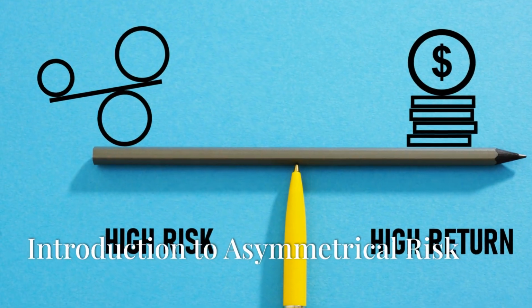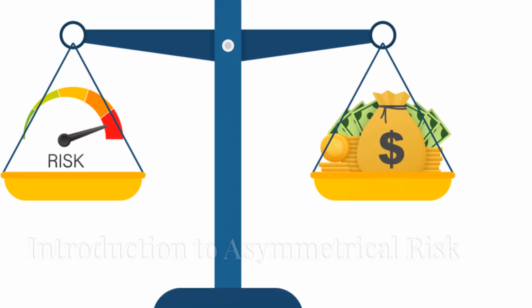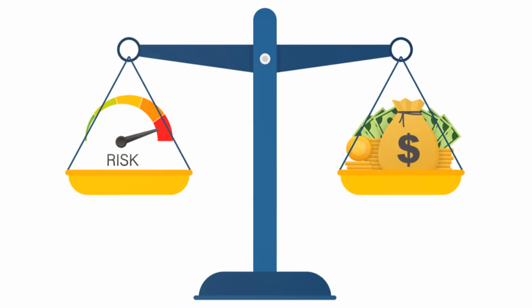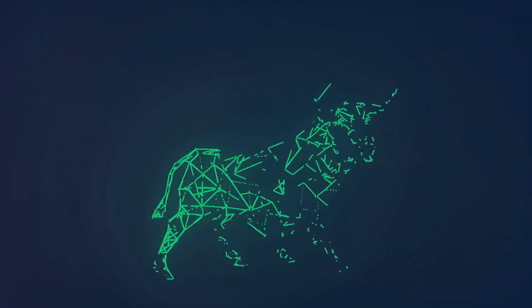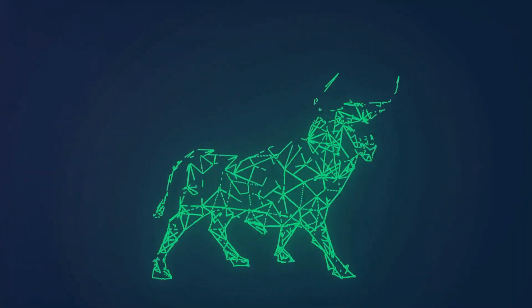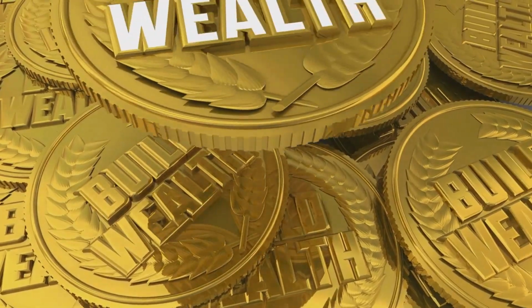Asymmetrical risk is a concept where the potential rewards significantly outweigh the potential losses. It's about making calculated bets where the upside is huge and the downside is limited. This approach can be a game changer in your journey to wealth. Think of it this way.